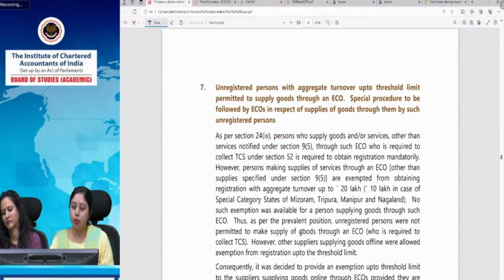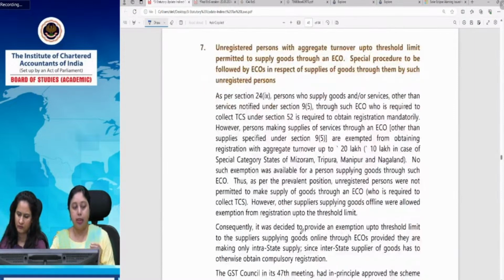Unregistered persons up to an aggregate turnover, this is important, with respect to ECO. Now you know that electronic commerce operators, the persons who were unregistered, every person who has to supply goods through electronic commerce operator had to take a registration as per provisions of section 24. However, an exemption notification was there which said that the service providers up to a turnover of 20 lakhs can supply goods through an electronic commerce operator. This exemption was there. But this facility was not there for the goods, that the providers of goods, they were not allowed to supply goods through ECOs if they are not registered.